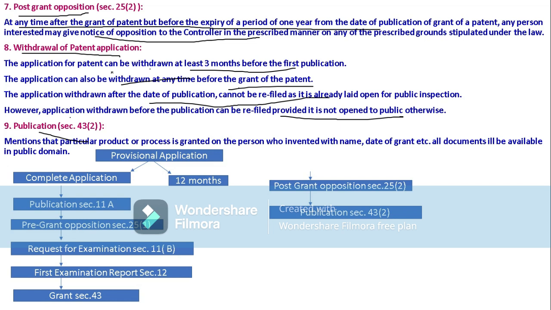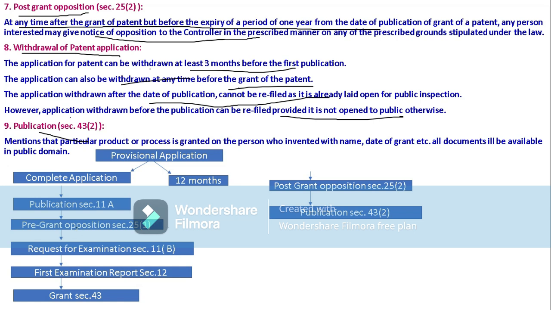This is just a flow chart of the procedure for a patent application. There is the provisional application and then the complete application. The complete application should be made within 12 months of the provisional application. Afterwards it goes for publication. After publication, if there is any opposition before the patent is granted, that is known as pre-grant opposition.